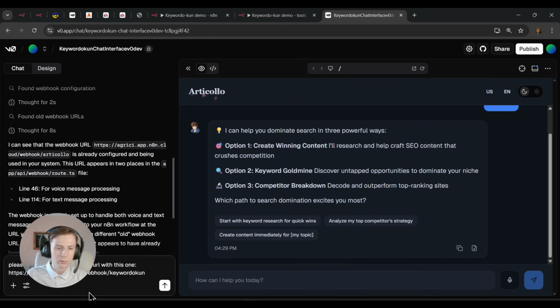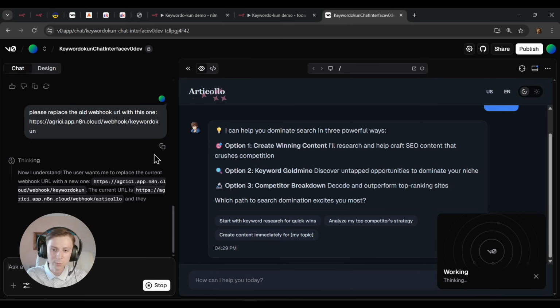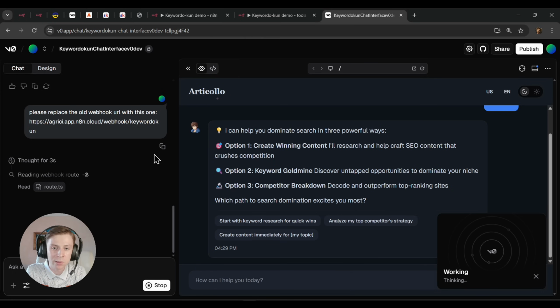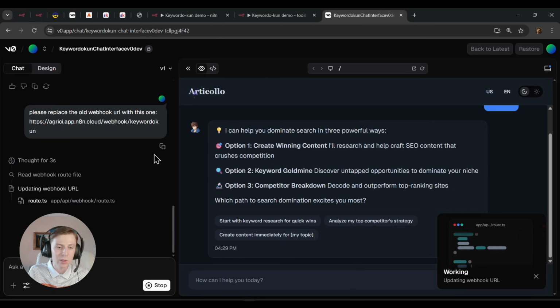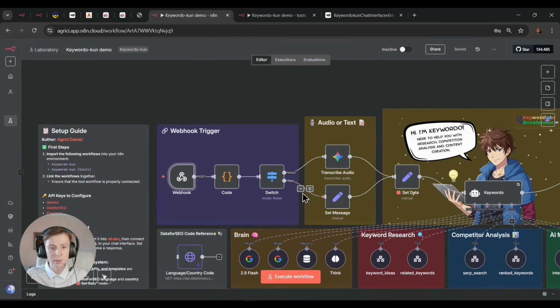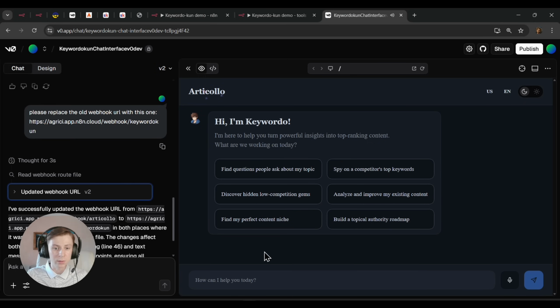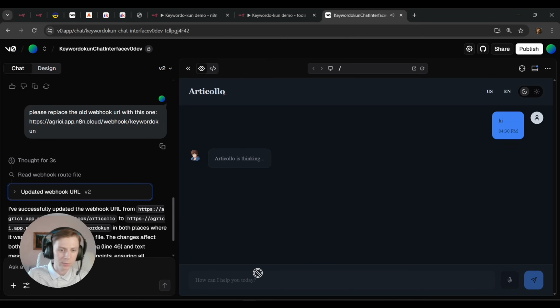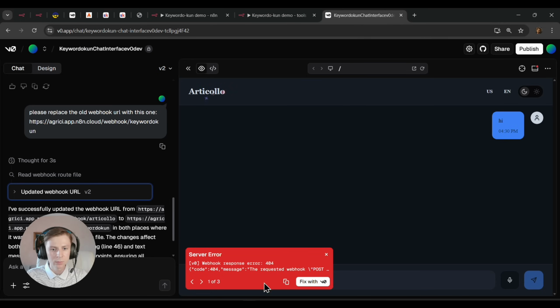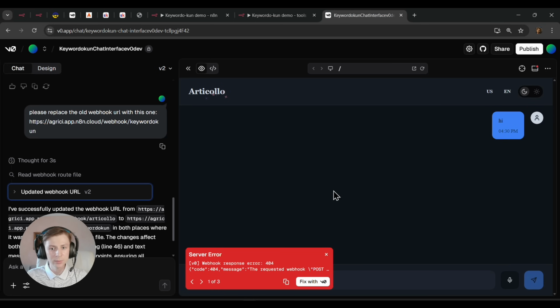Is that simple, guys. You don't need to do any coding here, nothing. Just upload the zip, change the webhook, test it. Now it didn't work. I'm like, okay, I already have a previous webhook, so I created a new one. And now just to make sure that the connection here is done: it's post to webhook and response to webhook, which is basically post and respond back to webhook. Now this is done. Let's test it out now. And hi. Response error. Okay, it's not active. So now we need to set it to active. And now let's try it once again.